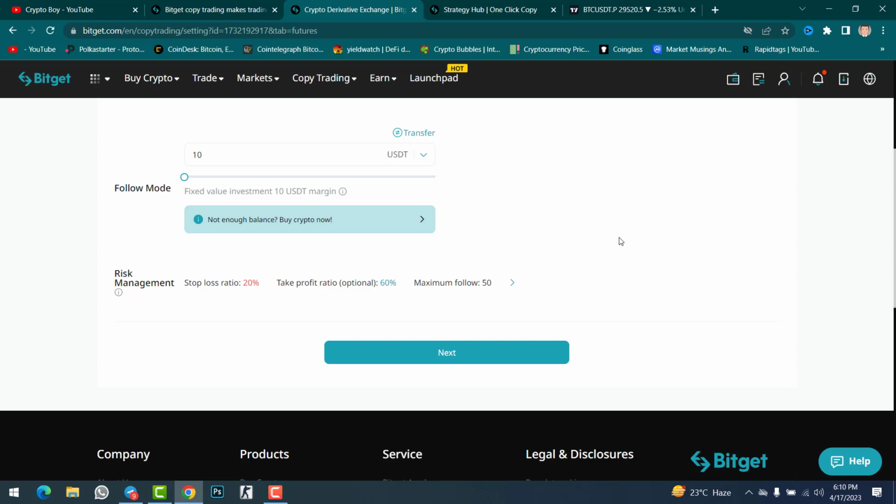Because if the trader's position goes against the trader, goes into a loss, I will be liquidated. Think that you will not get only profit, you will get loss also. So that's why put only that much amount that you want to go with. Okay, now click on the next option.